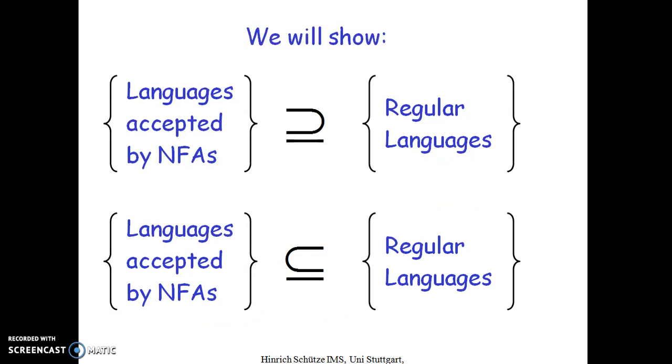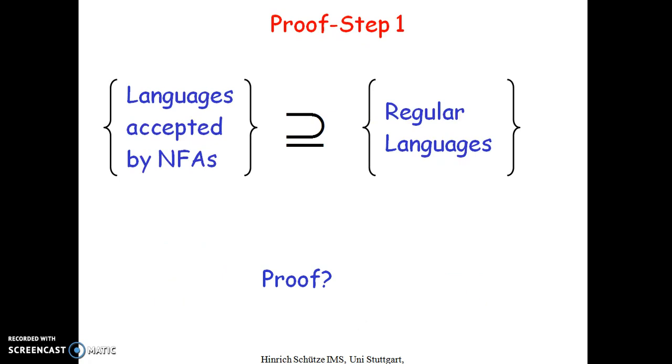Here I can say the languages accepted by NFAs are a subset of regular languages, or regular languages are a subset otherwise. So we will see this. First, the proof for the first one.